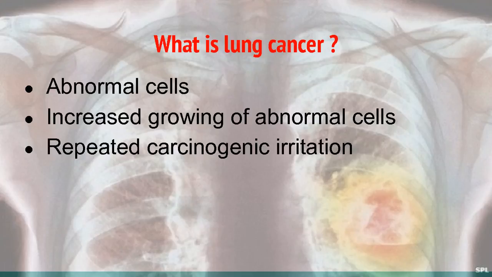What is lung cancer? Lung cancer is caused by uncontrolled growth of malignant cells in one or both lungs and tracheobronchial tree, a result of repeated carcinogenic irritation causing increased rates of cell replication. Proliferation of abnormal cells leads to hyperplasia, dysplasia, or carcinoma in situ.